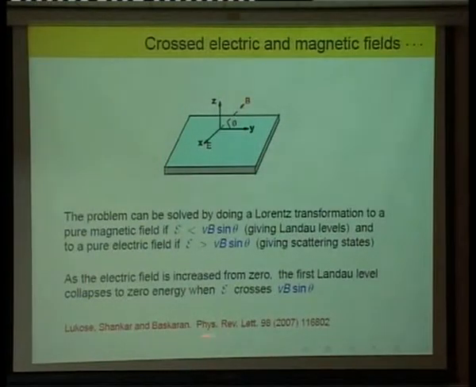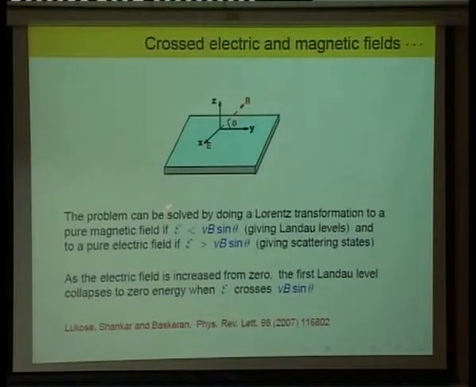So this was actually done in this very nice piece of work by 3 people. Bhaskaran is here. So who showed that this problem, well, this actually looked at the problem where you just have B in the Z direction and E in the X direction, but you can easily put in this extra thing with a B in the Y direction as well. So you can do a Lorentz transformation. So remember, you have a Dirac equation with a certain velocity appearing in it. So mathematically this is really the same as a relativistic system, except that the speed is v and not the speed of light, but exactly the same mathematical transformations will go through.